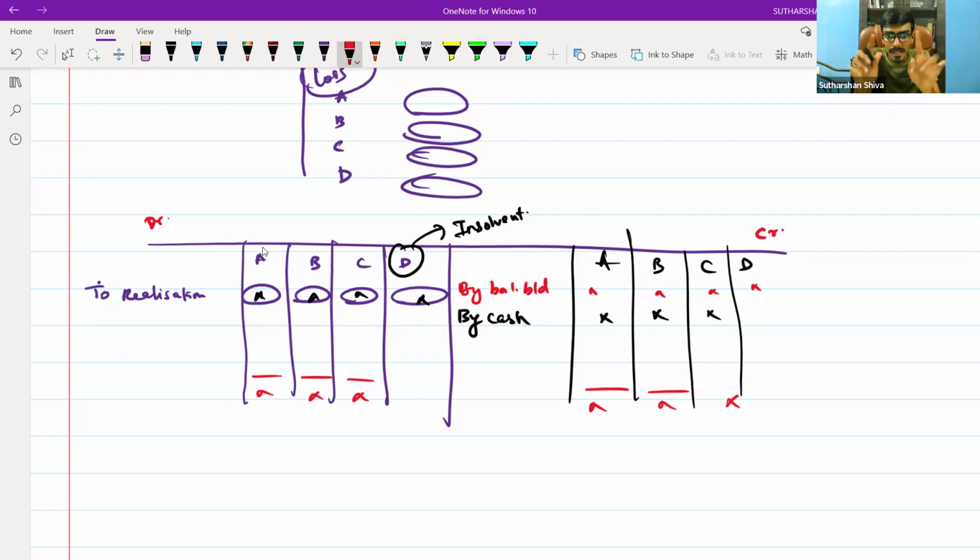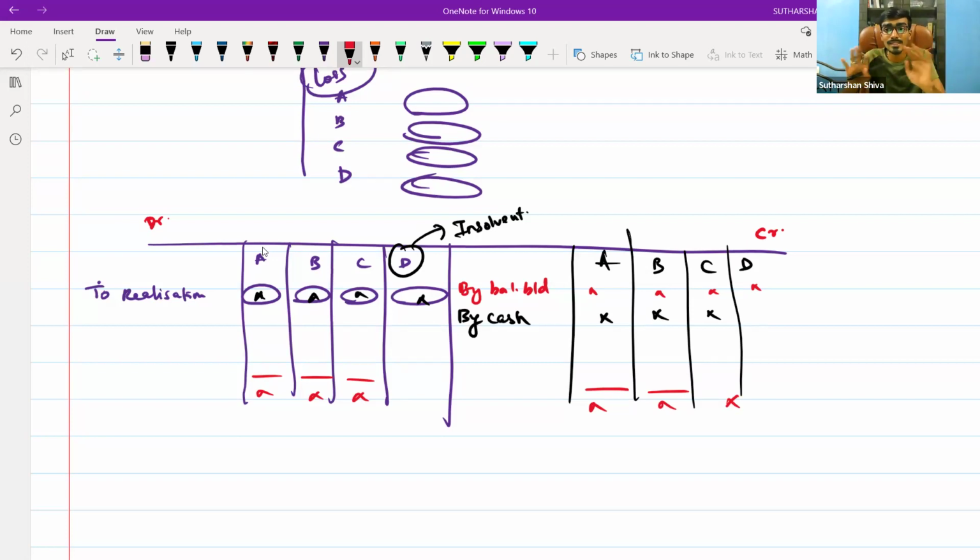If I put it through the cash account, it is merely a notional entry which I am going to make. Whatever I receive from A, after the settlement I need to pay again to A, B or C. Say I ask 50,000 from A, 30,000 from B, 20,000 from C. Once I put it on the credit side of cash, after the dissolution process is done, I need to repay it to them.